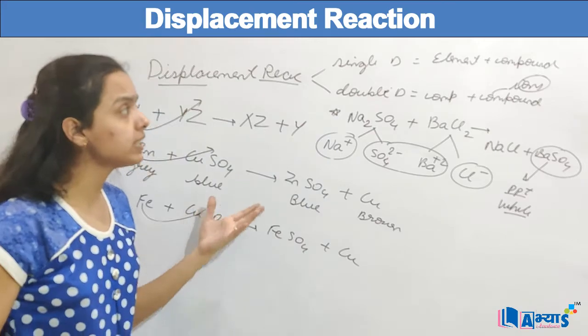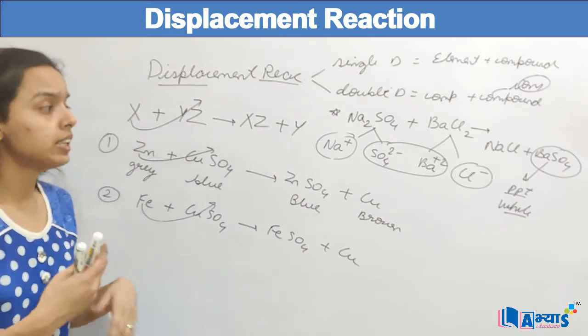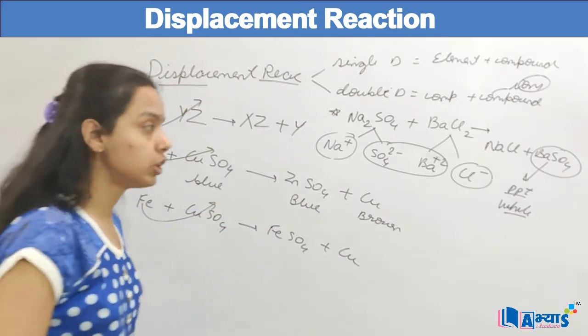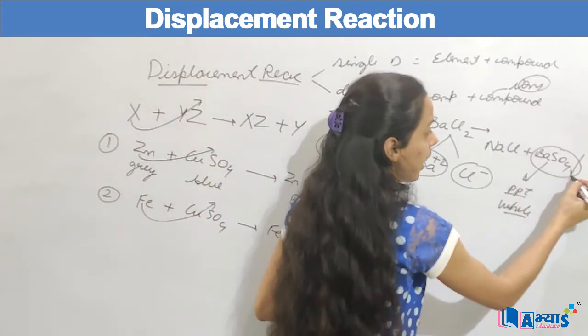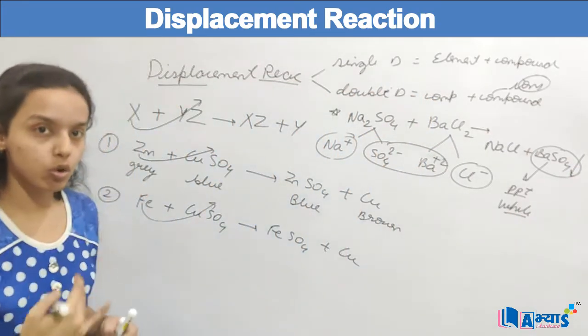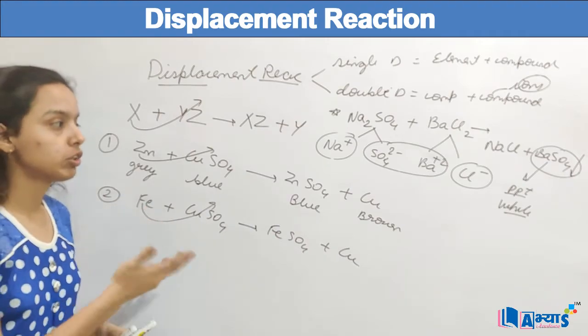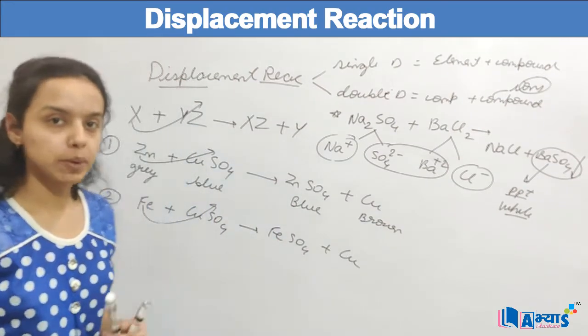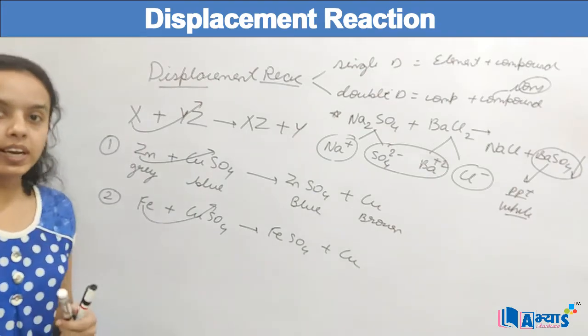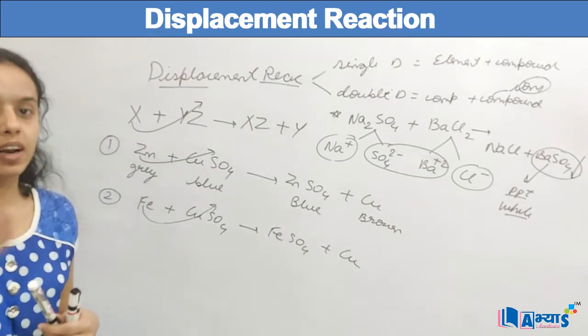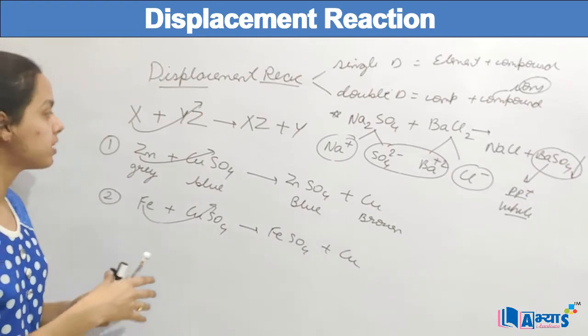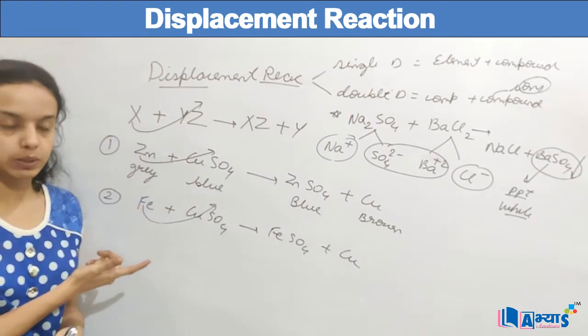Mostly in the double displacement reaction, there is a formation of a precipitate, which is an insoluble substance, and we show it by a downward arrow. In this case, barium sulfate was the precipitate, which was white in color. Let's discuss this concept once again. We have the displacement reaction in which one element displaces another from the compound, and then we have discussed two examples of single displacement.